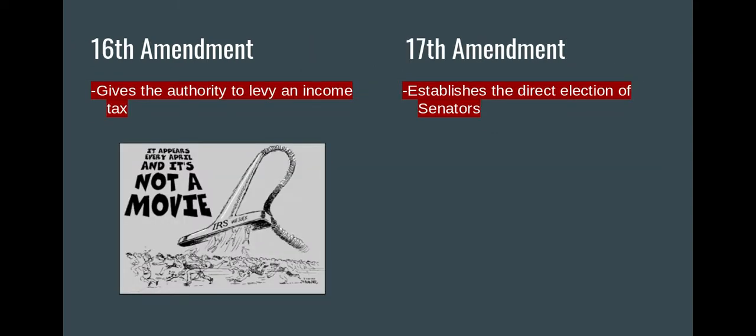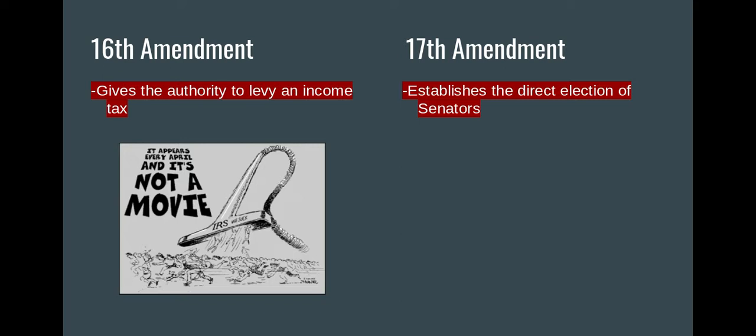Now, the 16th Amendment, this is getting into the progressive era of the early 20th century. The 16th Amendment gave the power for the federal government to levy income taxes. Now, kind of an easy way to remember this one, to kind of give you all some tricks for how you can remember these things. The 16th Amendment, 6 has an X in it, and tax also has an X. So you can think 16th Amendment and income tax.